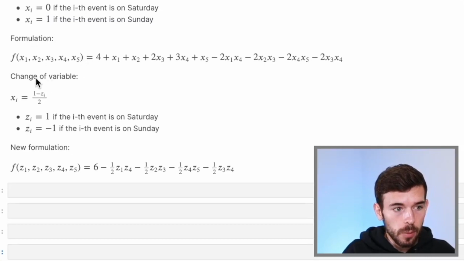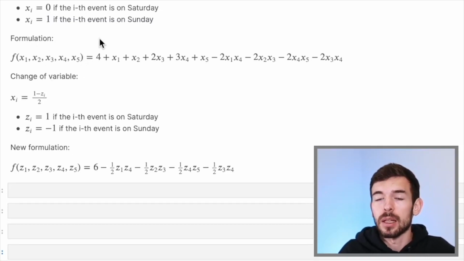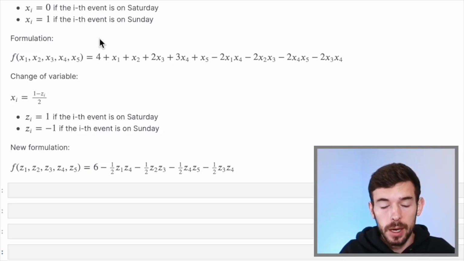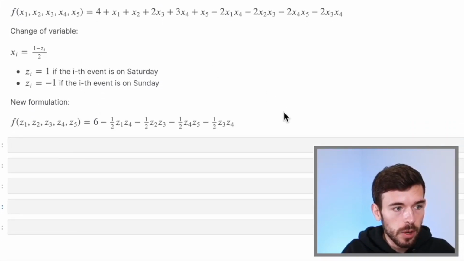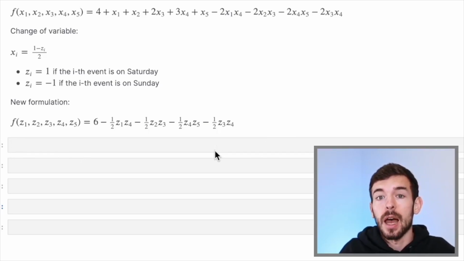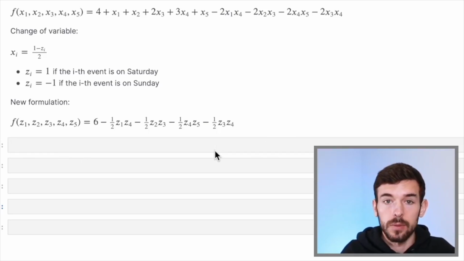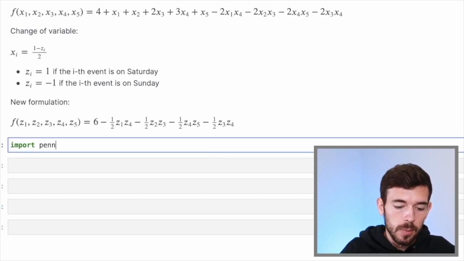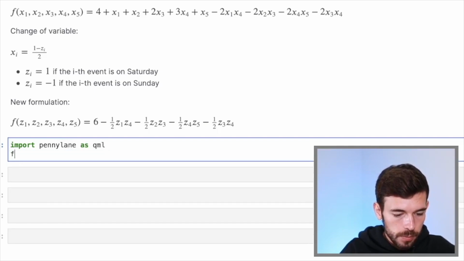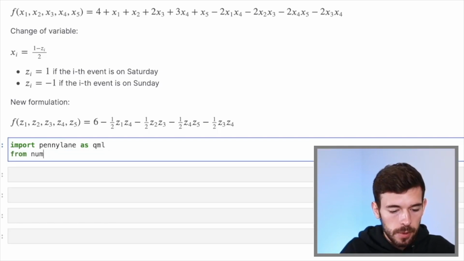That gives us this formulation. After that, we explained that a quantum computer prefers to work with ones and -1s, like binary variables. So with this change of variable, we get this formulation that we can see here. So now we have to build the Hamiltonian associated with this function. In particular, to do that with PennyLane, first of all, we have to import our library, and we are going to import numpy from PennyLane, as we just saw in other videos.